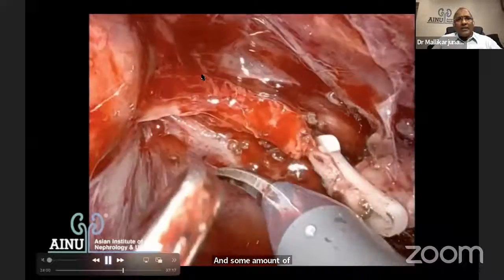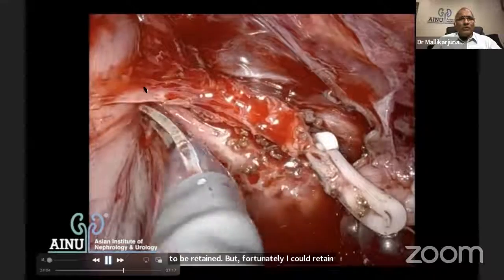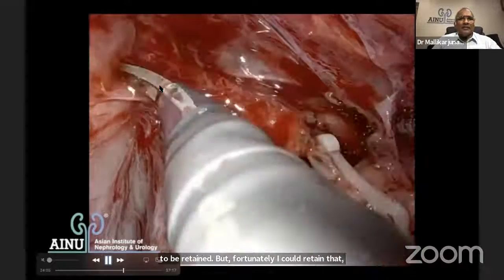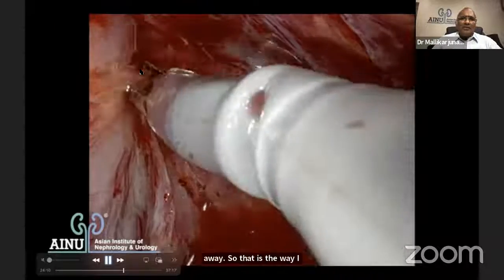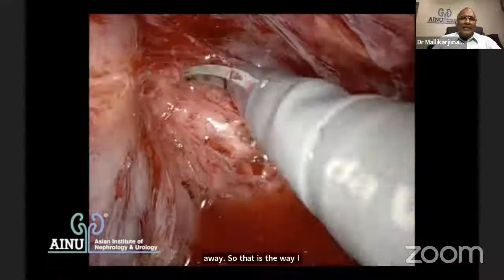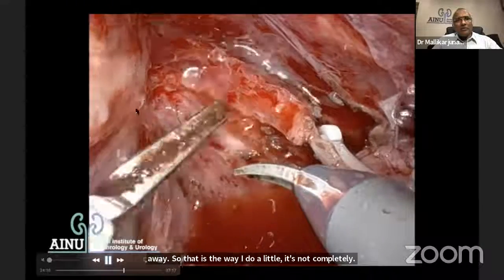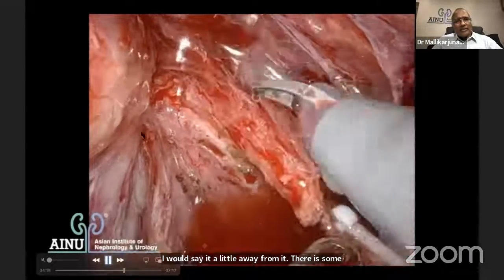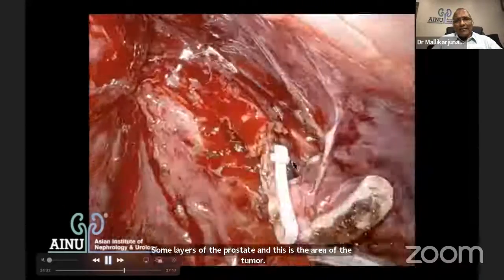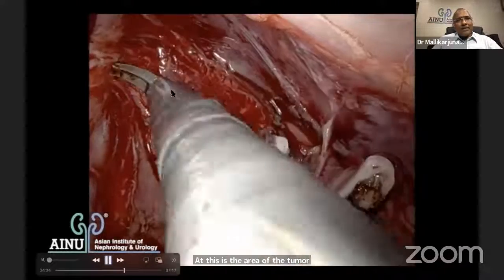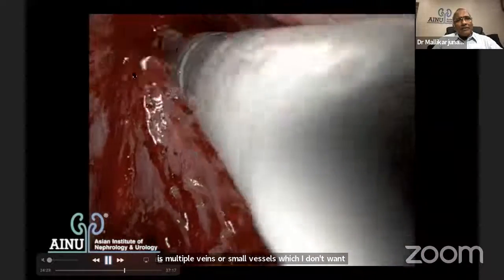But fortunately, I could retain that capsular artery much ahead in advance. It was not running next to the prostate, a little away. So that is the way I do it. It's not completely intrafascial, I would say, it is a little away from it. There is some amount of tissue on the surface of the prostate, some layers of the prostate. And this is the area of the tumor. So these are multiple veins or small vessels, which I don't want to buzz. And that is the tissue which I'm going to separate away from the apex of the prostate.